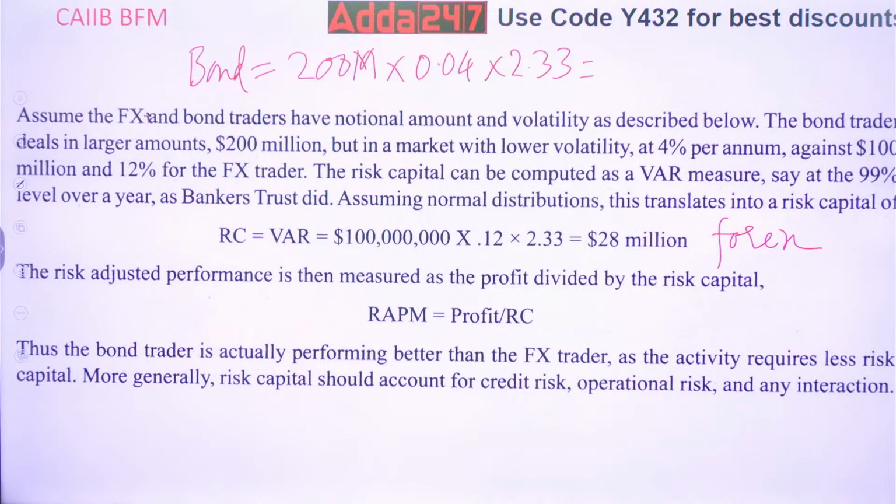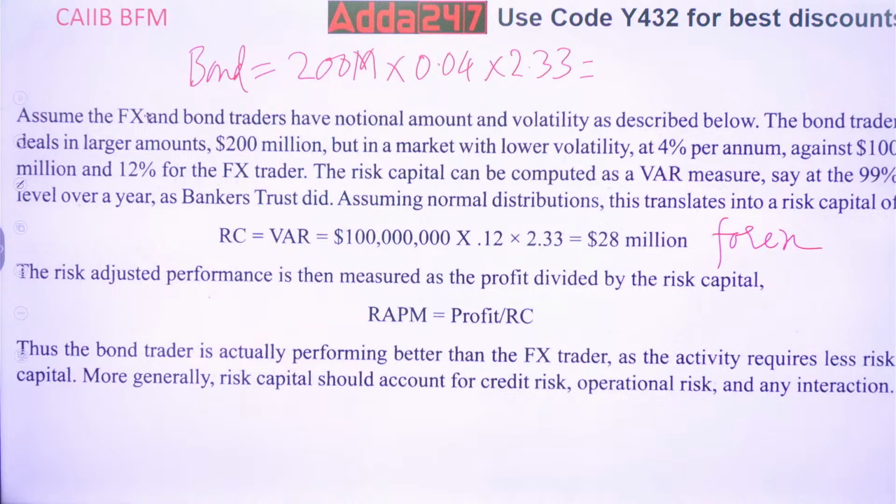Somebody has got it. Nivetha has got it, I think so. What are you getting? Let's do it. 200 million means 1, 2, 3, 1, 2, 3, 1, 2, 3, into 0.04 into 2.33.